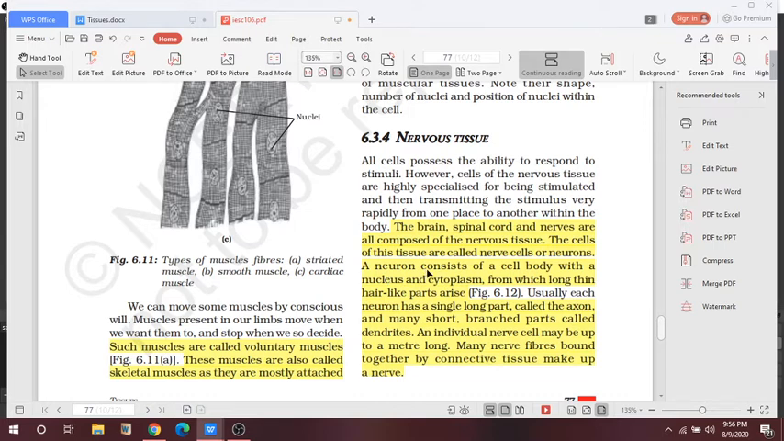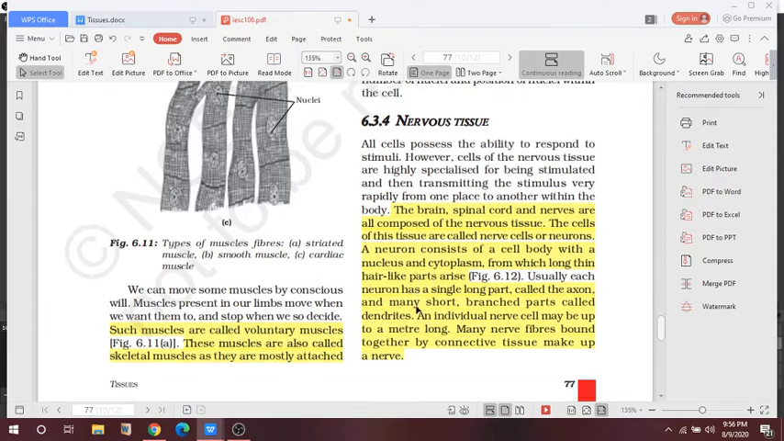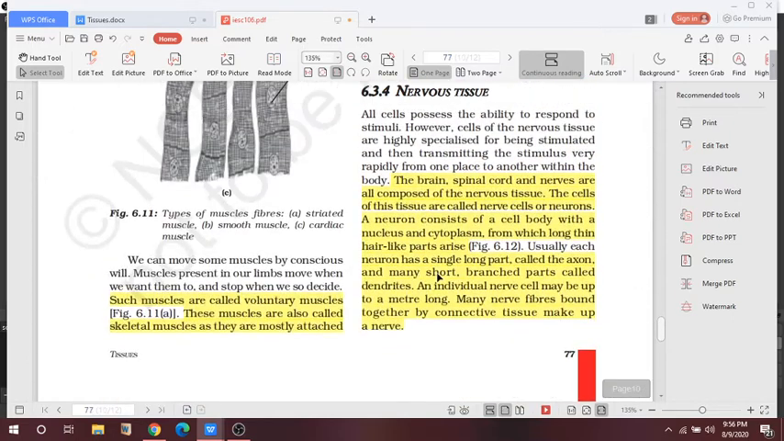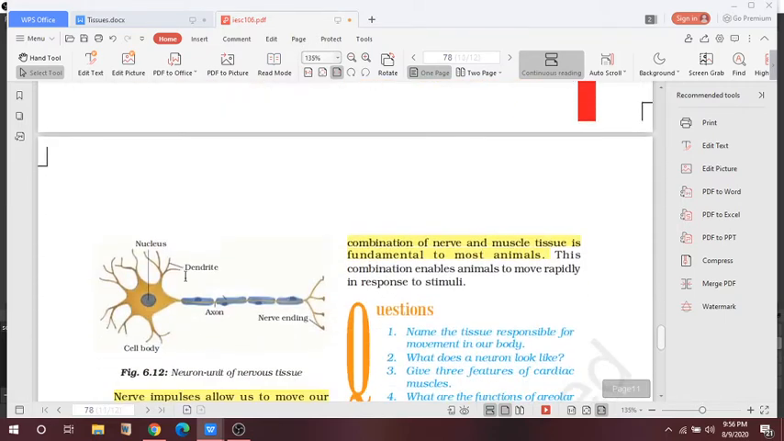A neuron consists of a cell body with a nucleus and cytoplasm, from which long thin hair-like parts arise. You can see here, figure number 6.12. A neuron has a single long part called the axon. So this is the axon, the single long part. This is the nerve ending, and these are dendrites present in the branches. The center part is called the nucleus, and this yellow part is the cell body.